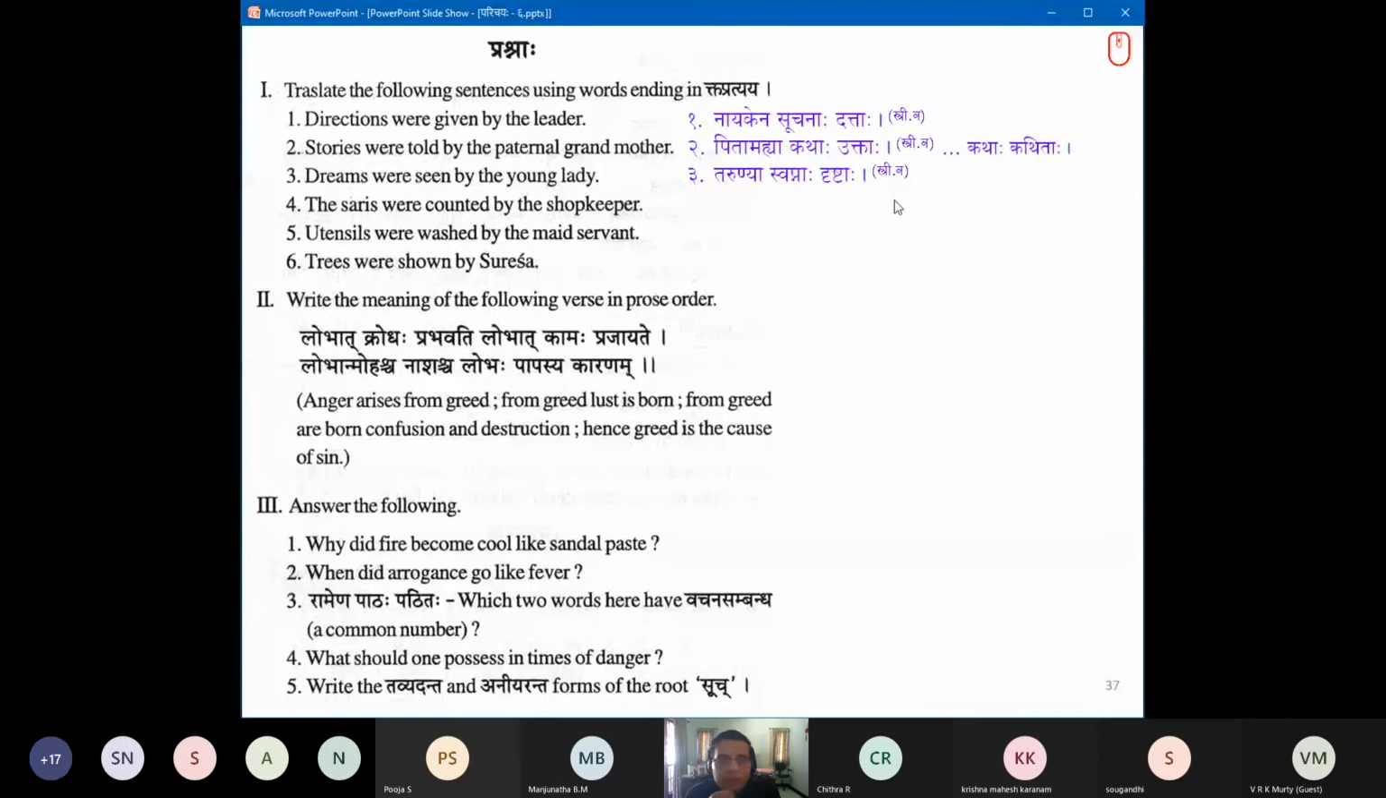So, Murthy Varya, I haven't called upon him to answer some questions. Let me call. Murthy Varya, number 4 for you, sir. The sarees were counted by the shopkeeper. Sarikaha. Correct. Apanakari. But you have to make it by the shopkeeper. Apanakaraha, Apanikaha is also there. Apanikaha is the word for shopkeeper.